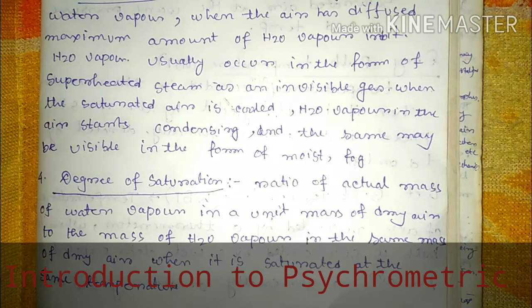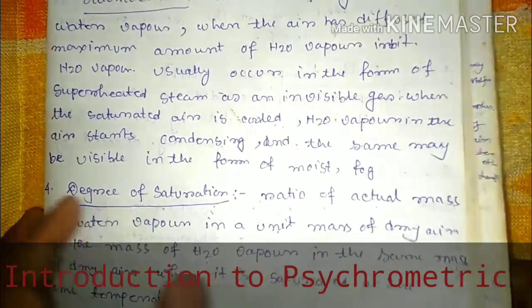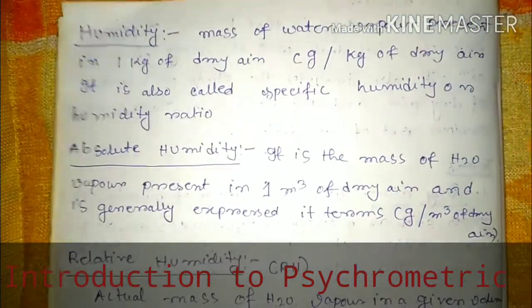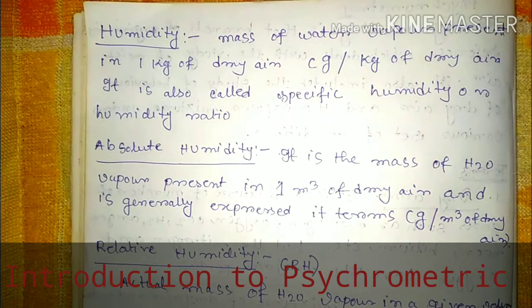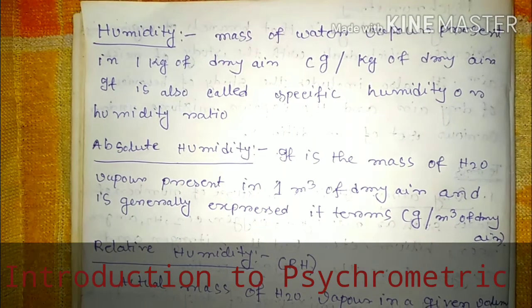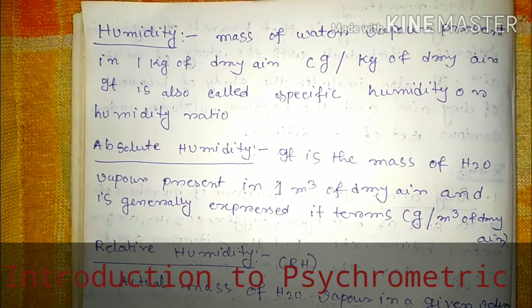Now, if we go further, the next thing is humidity. You all have some knowledge of humidity. What is humidity? Humidity is basically defined as the mass of water vapor present in 1 kg of dry air.